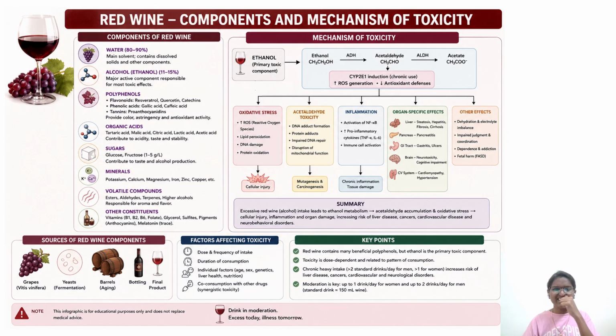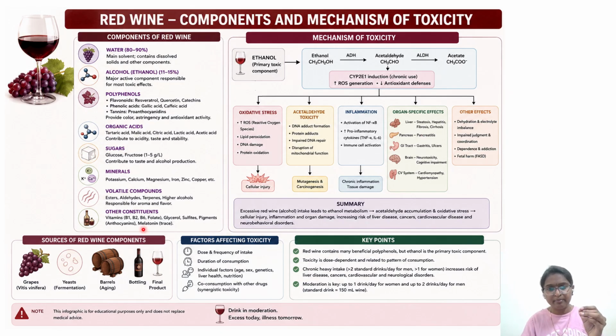Okay, also I will request you, there is a combined slide regarding red wine components and its mechanism of toxicity. If you see ethanol, after metabolism, acetaldehyde is formed, which is the major toxic metabolite. Different mechanisms are there. It is going to affect oxidative stress. Acetaldehyde component increases, it is called acetaldehyde toxicity. Inflammation, GI inflammation, organ specific effects. As I told you, it is going to cause neurotoxicity, cardiotoxicity, dysrhythmias also, and other effects.